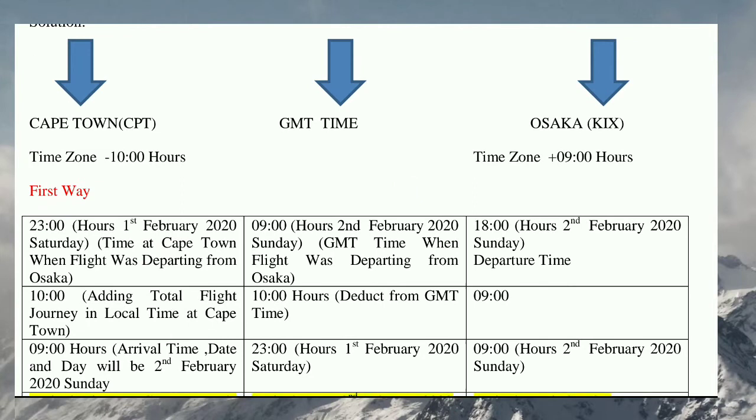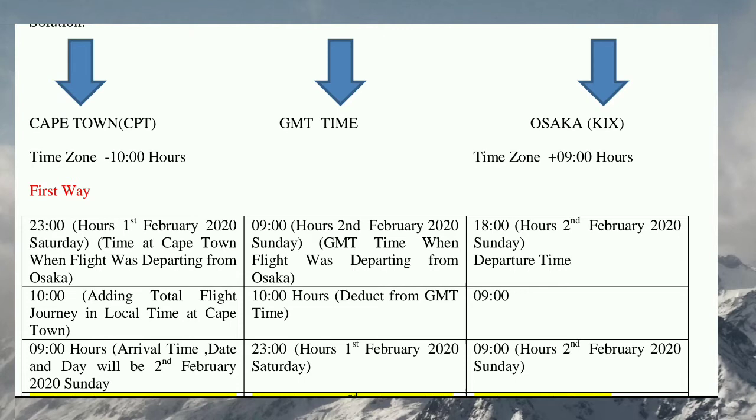You know the departure time, that is 18 hours, and the date is 2nd February and the day is Sunday. 18 hours is the departure time, that is the local time of Osaka. So we have to go back 9 hours to calculate the time of GMT. From 18 hours you have to deduct 9 hours, and you will get the GMT time.